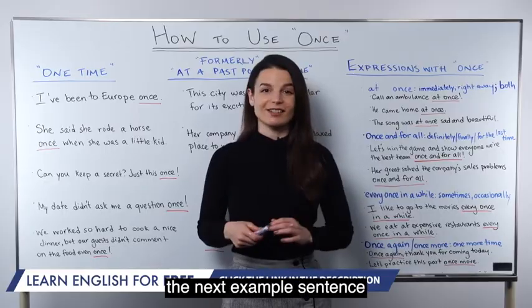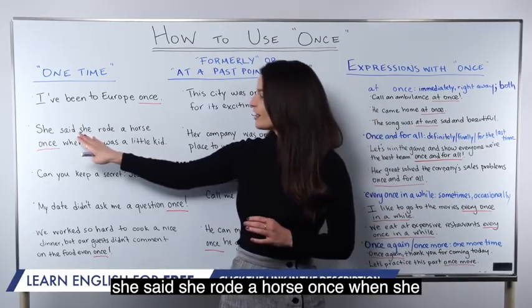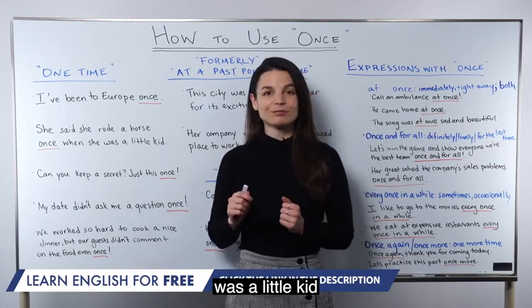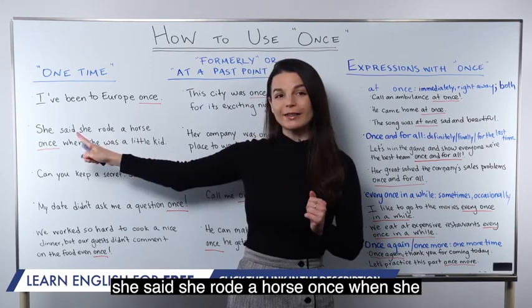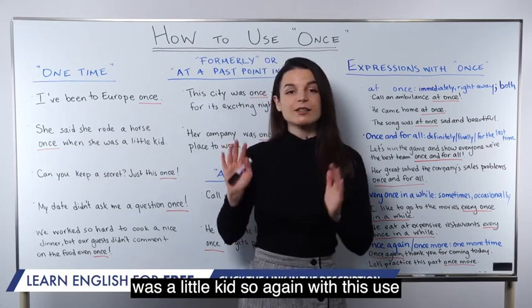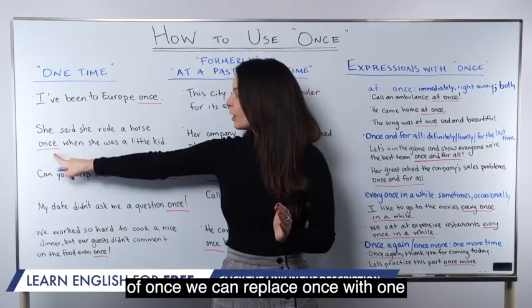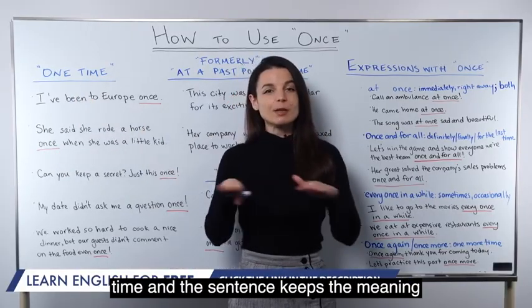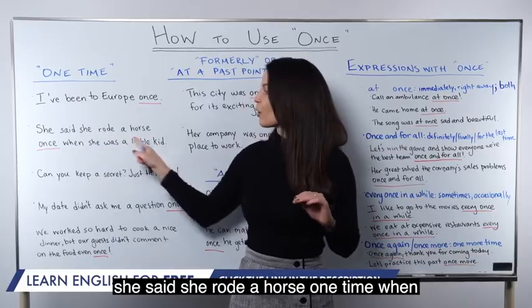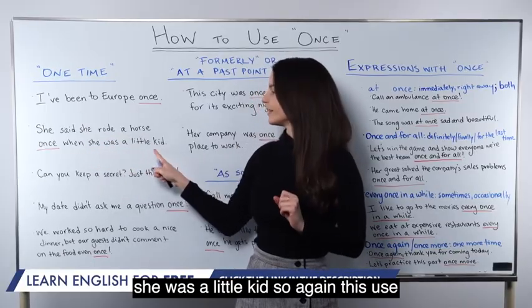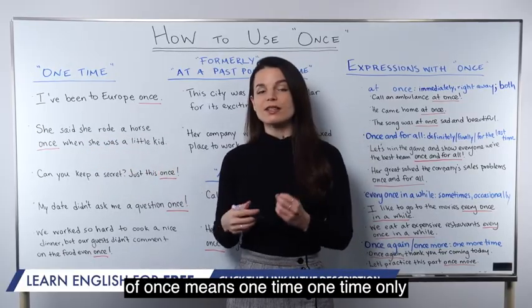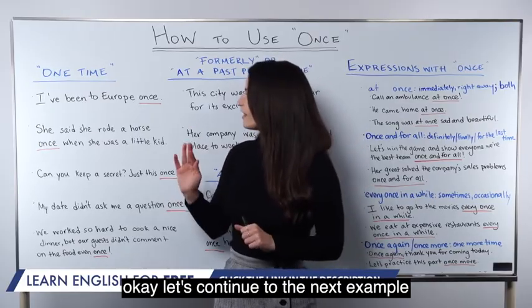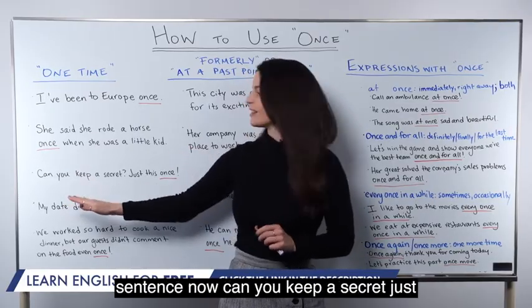Let's take a look at the next example sentence. She said she rode a horse once when she was a little kid. So again, with this use of once, we can replace once with one time, and the sentence keeps the meaning. She said she rode a horse one time when she was a little kid. So again, this use of once means one time only. Okay? Let's continue to the next example sentence now.